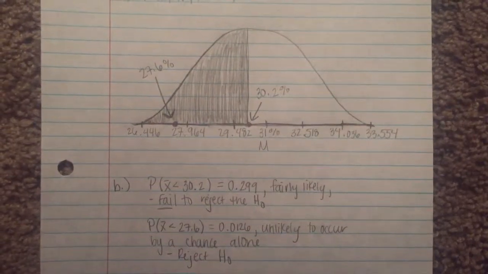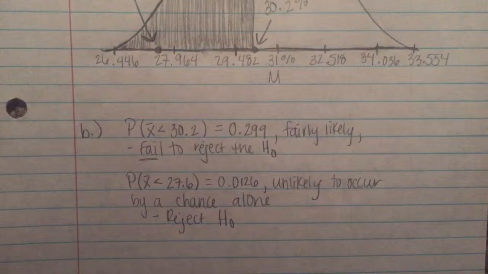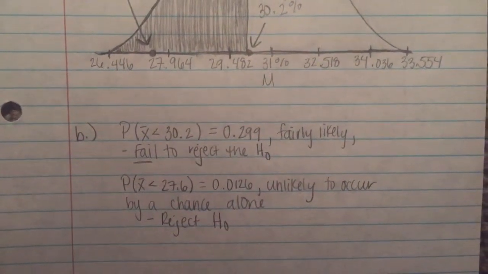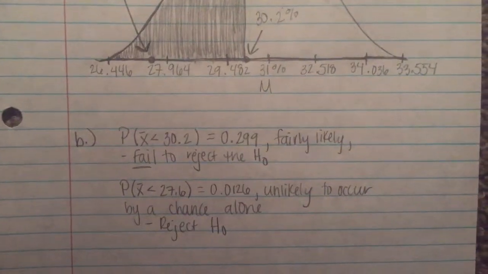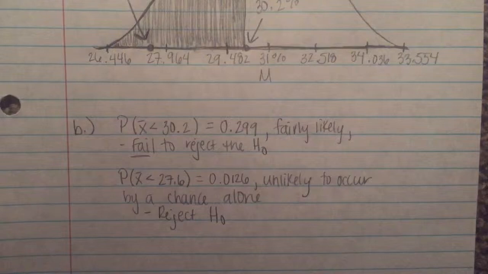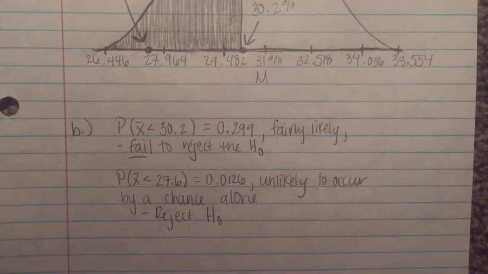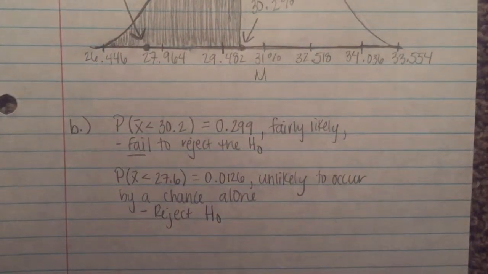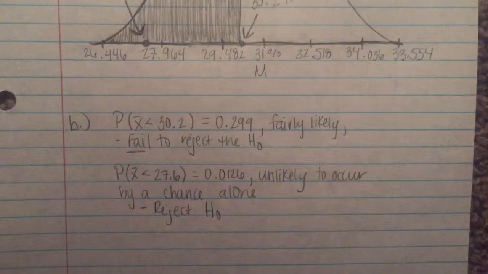The samples for the study are found here on the density curve. The p-value for a mean less than 30.2 equals 0.299, which means it's fairly likely and we fail to reject the H0. The p-value for a mean less than 27.6 equals 0.0126, which is unlikely to occur by chance alone, which is where you reject the H0.